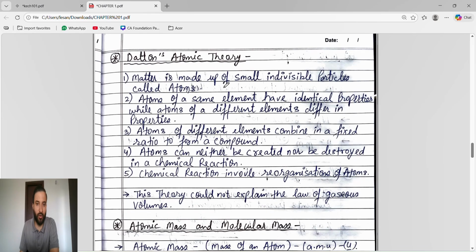Now, Dalton's atomic theory. Dalton's atomic theory means what? Matter is made up of small indivisible particles called atoms. Atoms of the same element have identical properties, while atoms of different elements differ in properties. Okay, so these are the laws and theories they can ask in the examination.